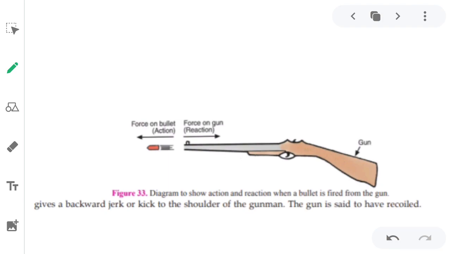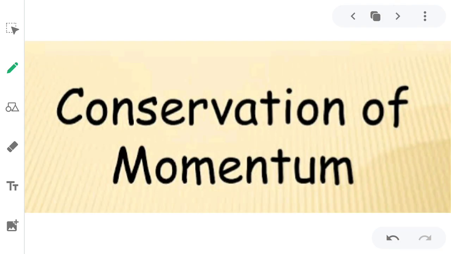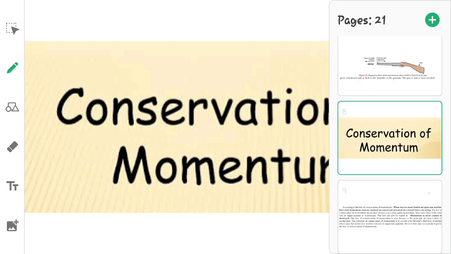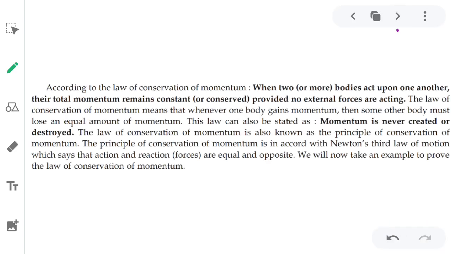Now let's move further. The next point is conservation of momentum. So what is momentum? You have already seen that it is nothing but the product of mass and acceleration, right? So what does conservation of momentum mean? Conservation of momentum means when two bodies act upon one another, their total momentum remains constant, provided no external force is acting.